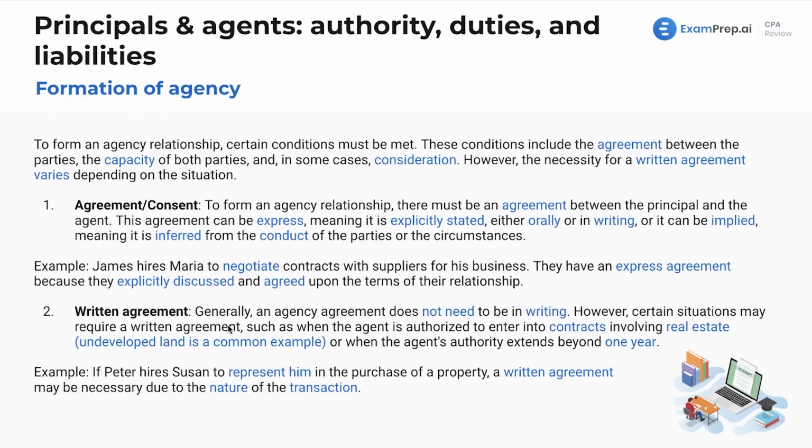Written agreement. Now, generally, an agency agreement does not need to be in writing, as we mentioned. However, certain situations may require a written agreement, such as when the agent is authorized to enter into contracts involving real estate, for example, undeveloped land. And why is that? Well, just real estate, A, is important. It's usually big. B, we also have this requirement that if the agent's authority extends beyond 1 year, it needs to generally be in writing.